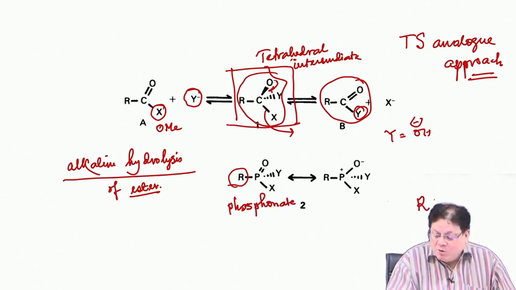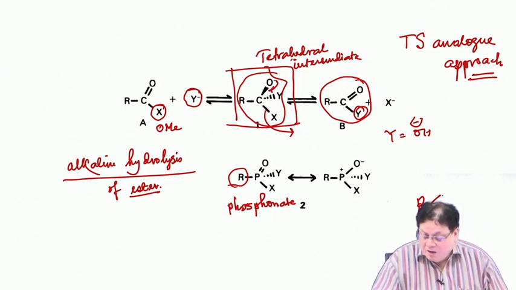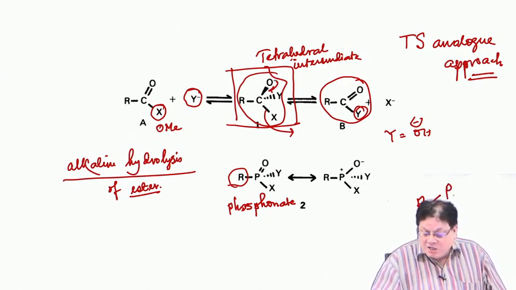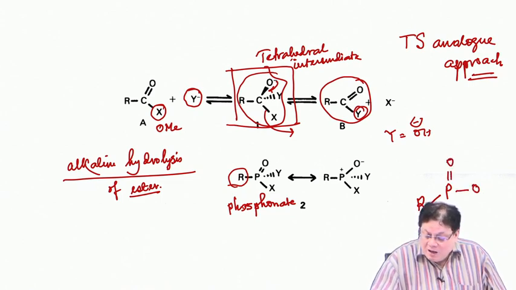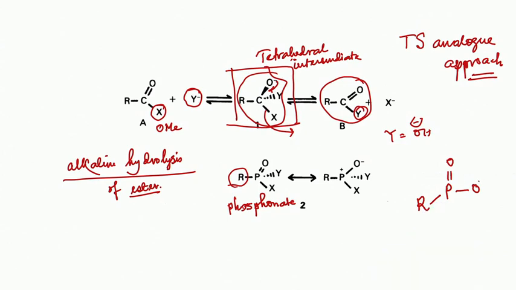Basically, phosphonate is when a phosphorus is directly attached to a carbon. Let us just remove Y and X. We just say that this is minus and that is your, say, OR right now. So, this is a stable molecule, this is a phosphonate molecule.